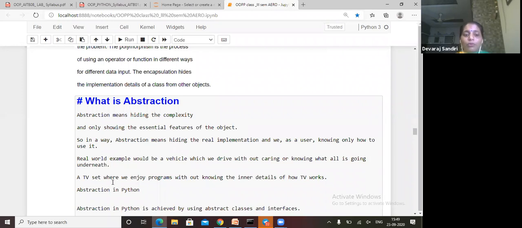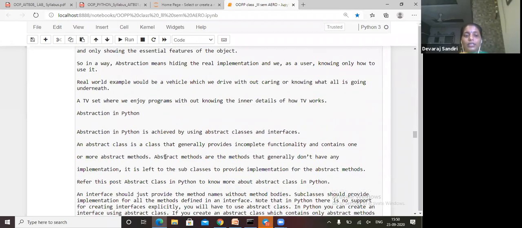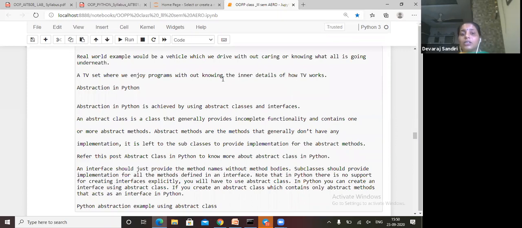Okay, real world examples would be vehicles which we drive without caring or knowing what is underneath. Here, with a TV set, you are enjoying a program, but how your TV is working inside, the user need not know the inside management. So in total, abstraction means data hiding.